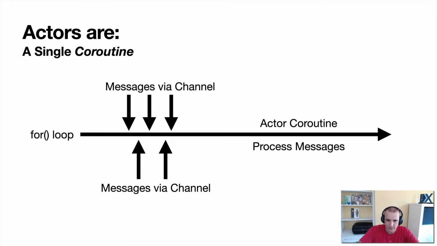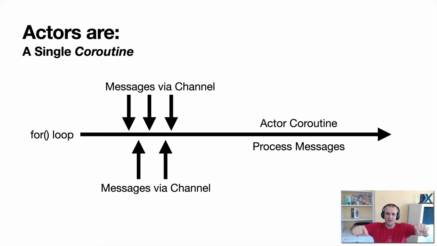Let me see if I can. I guess I can't use my mouse. So what's going to happen is an actor is a single coroutine, and that imperative programming thing is going to be this line in the middle. It's a for loop. It's going to be running, and it's just going to process things one after one. So that middle line, the for loop, that's all we're looking at.